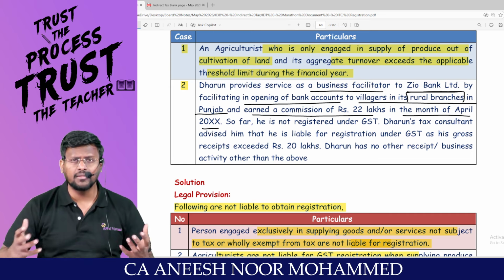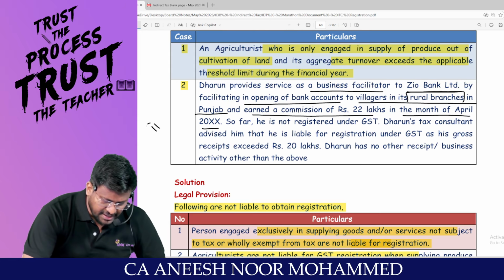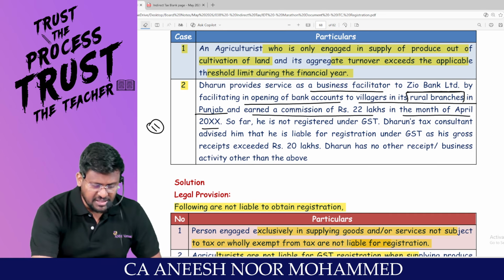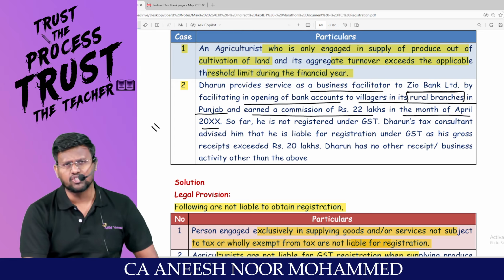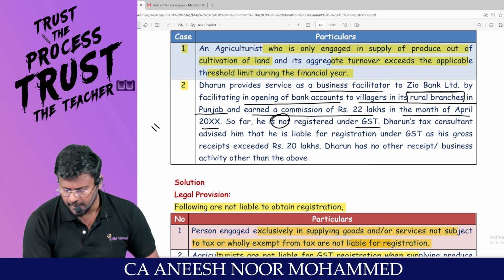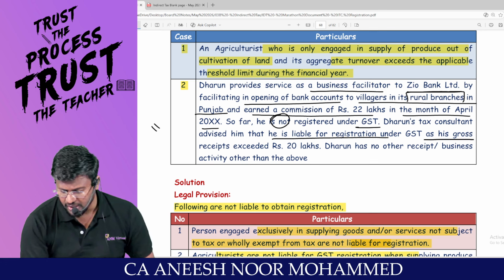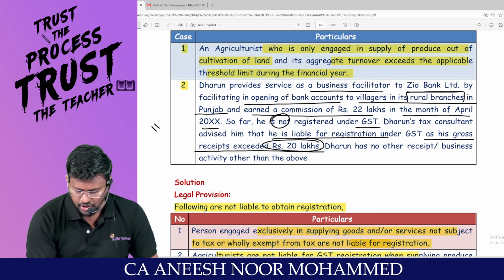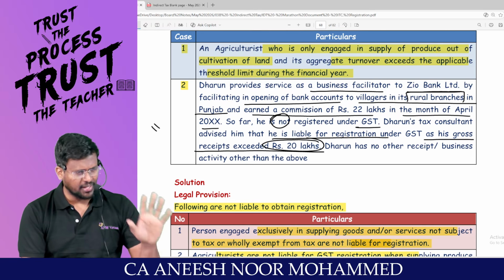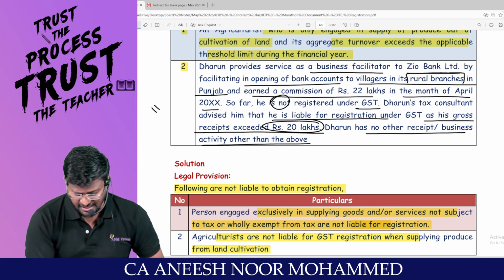Sir, where the service has been provided in a rural branch, we know from the exemption notification, if you are providing service to a bank as a business facilitator in a rural branch, it is exempt from GST. So far, he is not registered under GST. Darun's tax consultants advise him that he is liable for registration under GST as his gross receipts exceed how many lakh? 20 lakh. Since you are a service provider and your gross receipts exceed 20 lakh, you are liable to take registration. Darun has no other receipts or business activity other than the above.